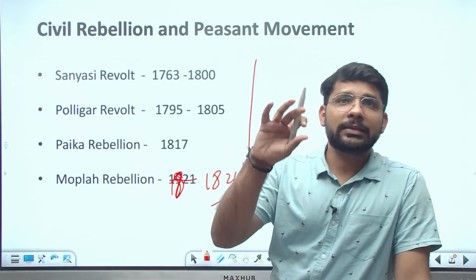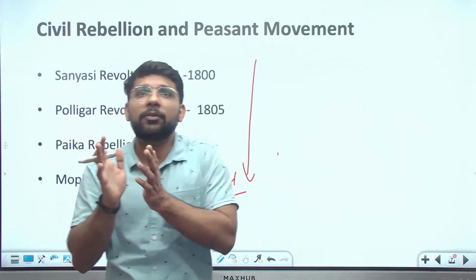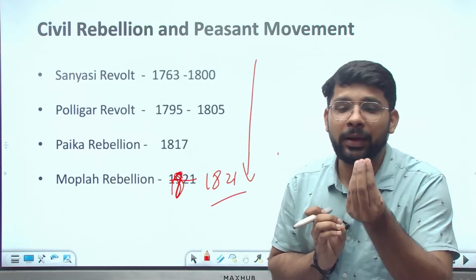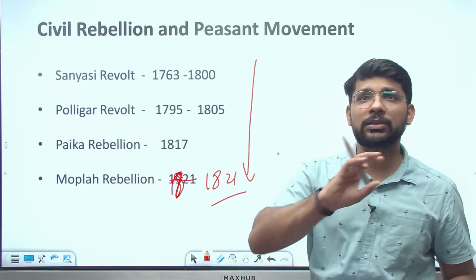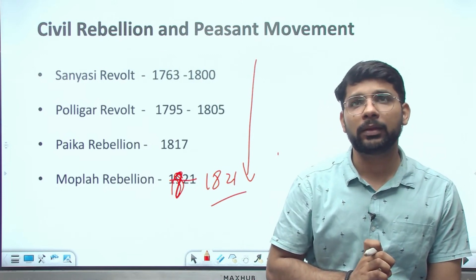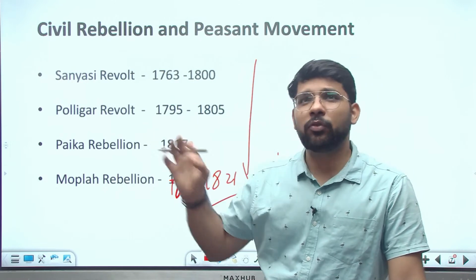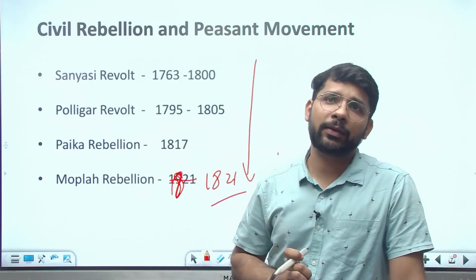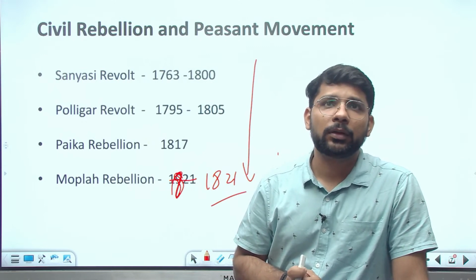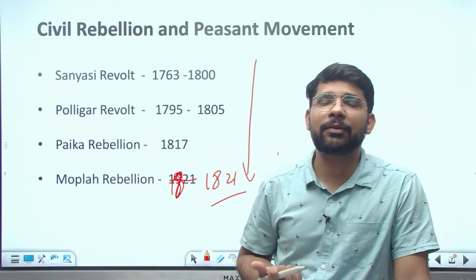Okay, so in the Sannyasi revolt, the major reason was the condition in the factory, where mainly females were employed. The condition of the factory was very bad at the time. The working hours were very high. They were not focusing on the food or on the health of the labor. So they revolted against the British in the Sannyasi revolt in 1763.